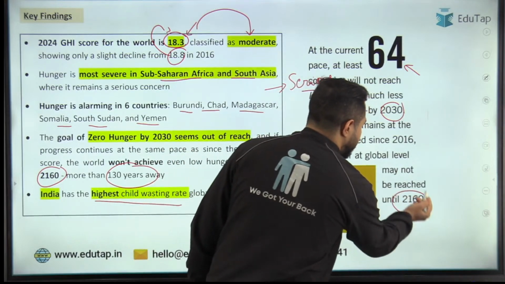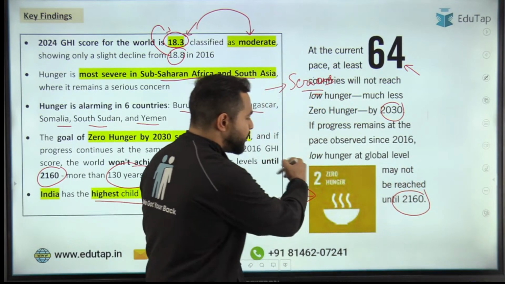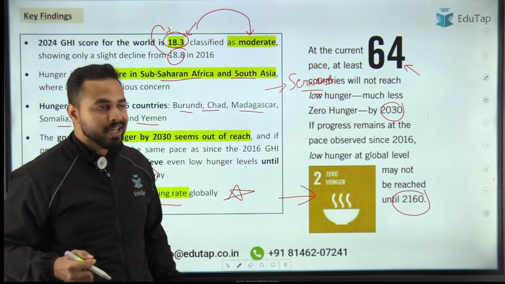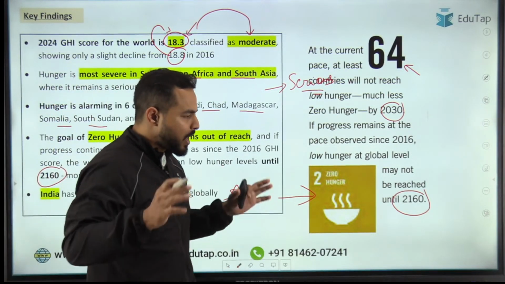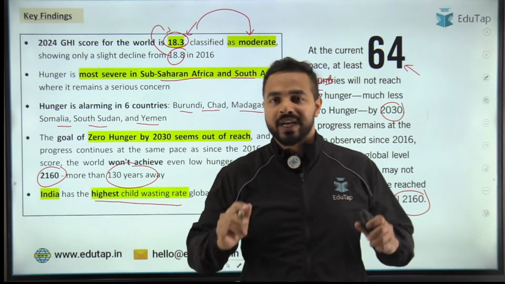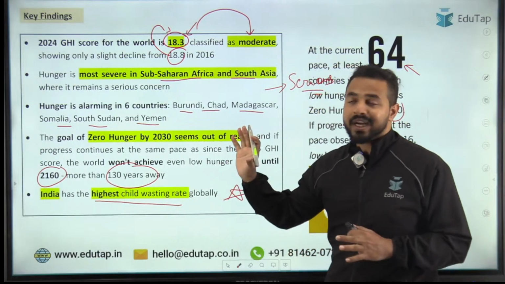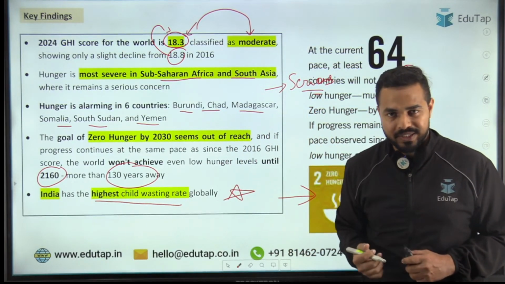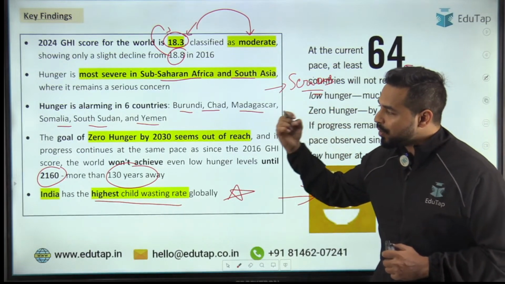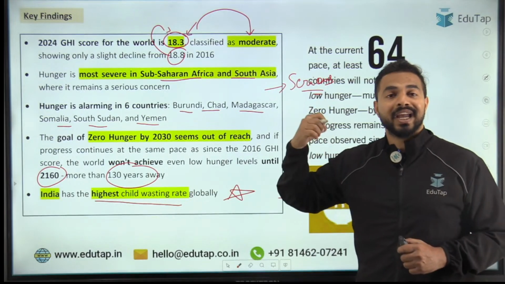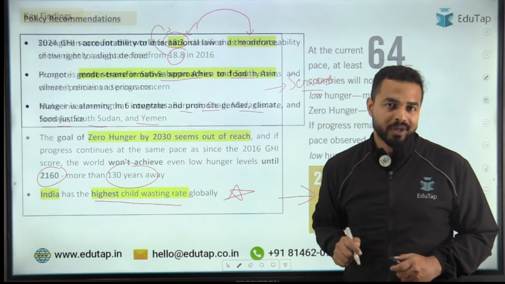2160 तक we will be achieving the sustainable development goal number 2, that is zero hunger, that we want to achieve by 2030. So these are the most important data from this report that we need to remember. Apart from that, let me tell you that just providing the data is not the enough part from the report. We are also required to cover the recommendations, that how exactly, see, this report has mentioned, okay, this is the problem, this is the current status, but how exactly we can improve, that is very important.